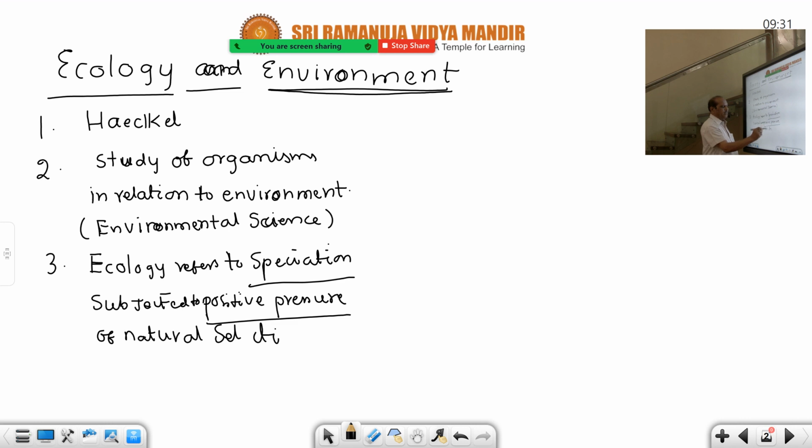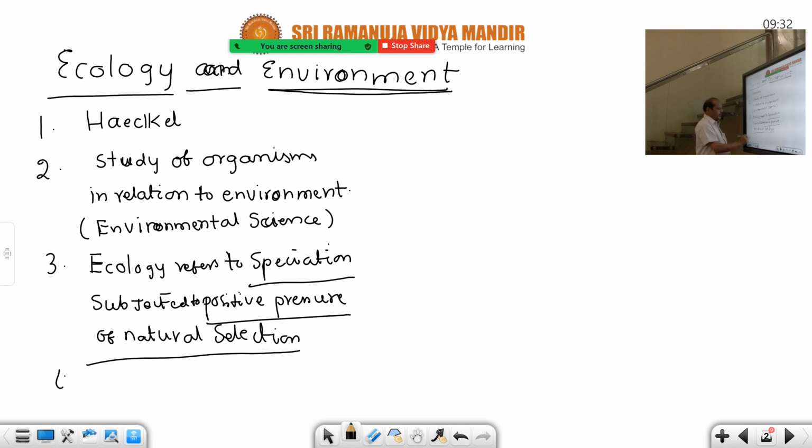So formation of new species occurs, but our lifespan is not sufficient to see the changes of evolution. The environment keeps changing, the characters keep changing. When the characters are changed, variations occur. These variations are cumulative, and this cumulative effect leads to a particular new species. That leads to speciation, provided it is selected by nature. Natural selection must be there, otherwise it will not become a new species. So that is ecology refers to speciation.